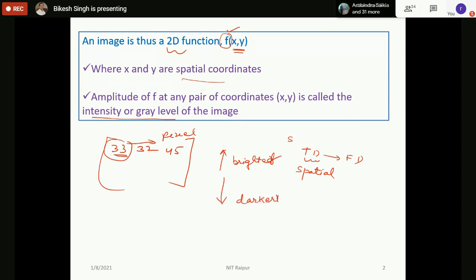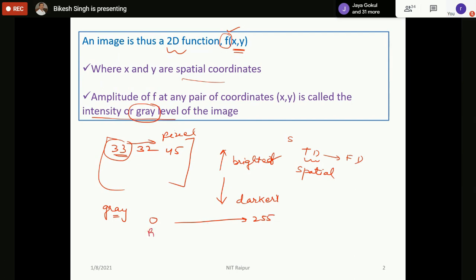So in a binary image, the pixels will be either bright or dark, meaning the pixels will be either 0 or 1. But in a gray image, the term gray is used here. In a gray image, the value is not 0 to 1, it is 0 and then it will have some highest value, say 255.